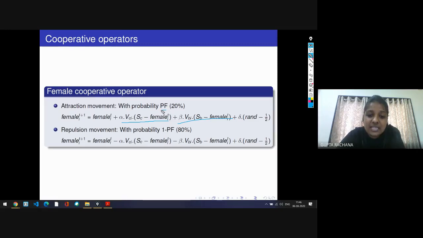So this suggests the local searching. Local searching means here you can see that SC is the position of the closest spider, and this is the current position of the female spider. This is SB, the position of the best spider in the colony, and this suggests the current position of the female spider.